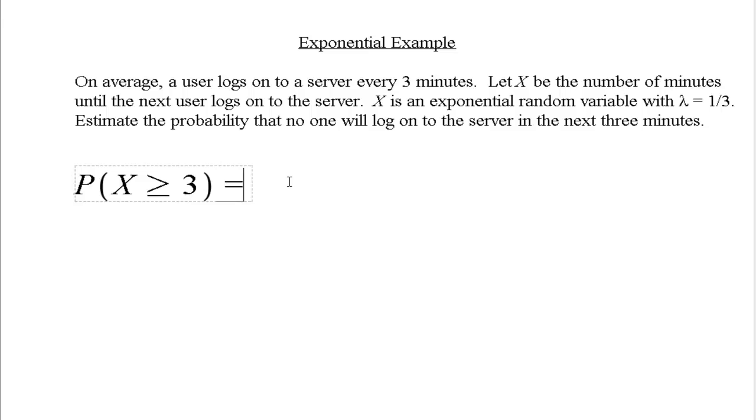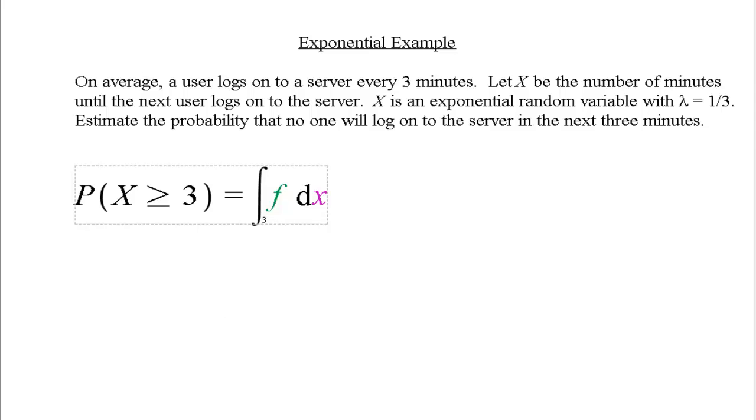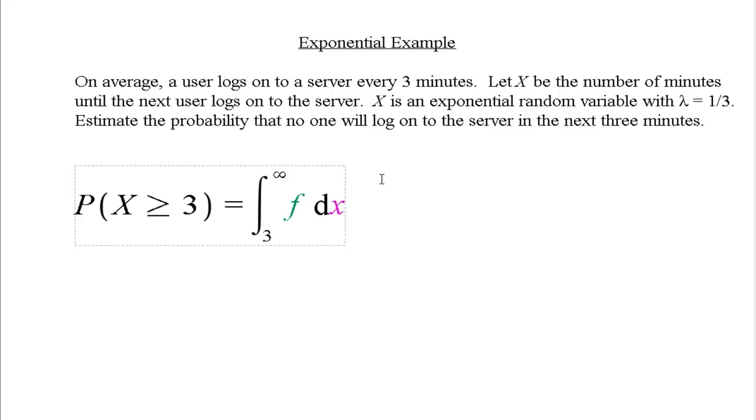And to compute a probability with a continuous distribution, I integrate. So I'm going to integrate from 3 to infinity. Let's see, infinity, and wow, that's ugly. Let me see if I can change the font size on the 3 and then infinity. How about 26? There we go. That's a little bit prettier. Okay, of my PDF. Okay, so that's what we're going to be calculating.